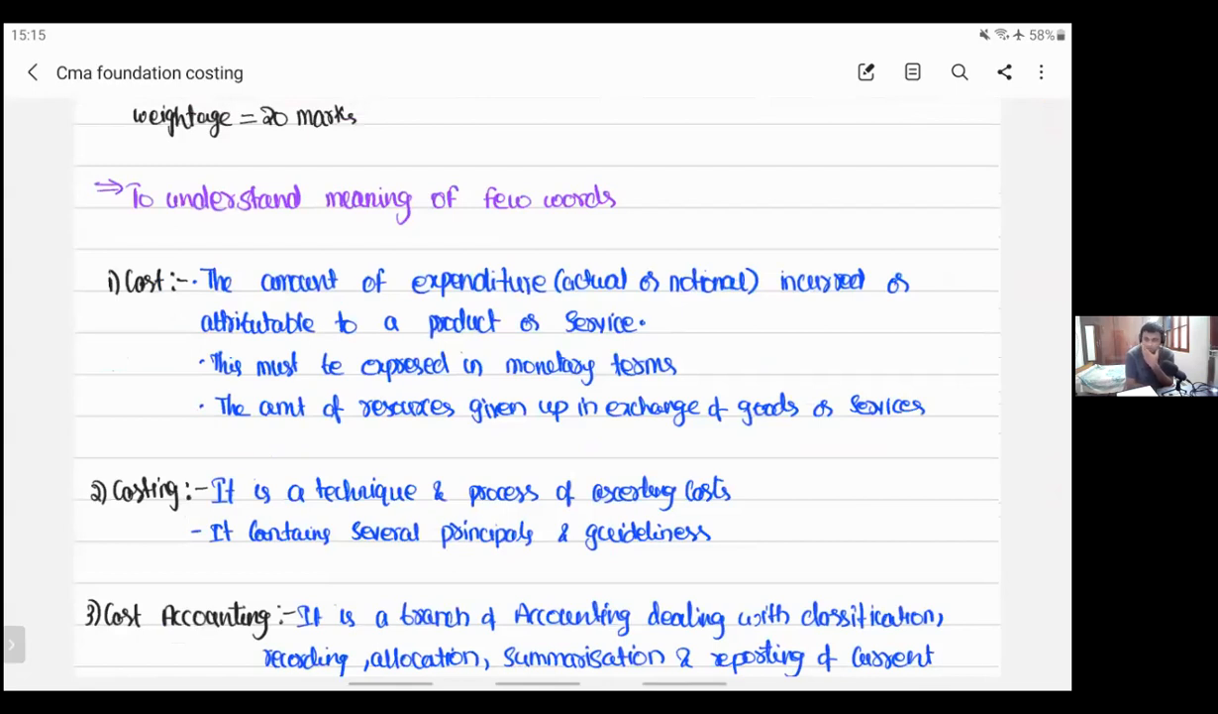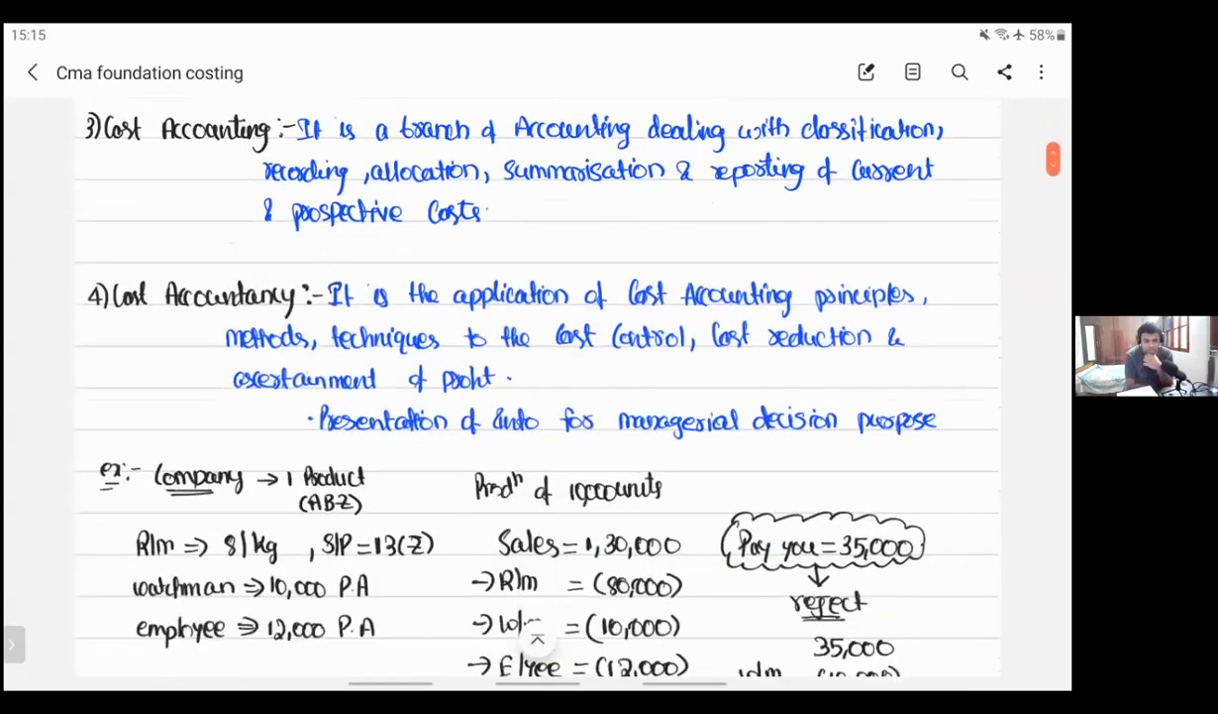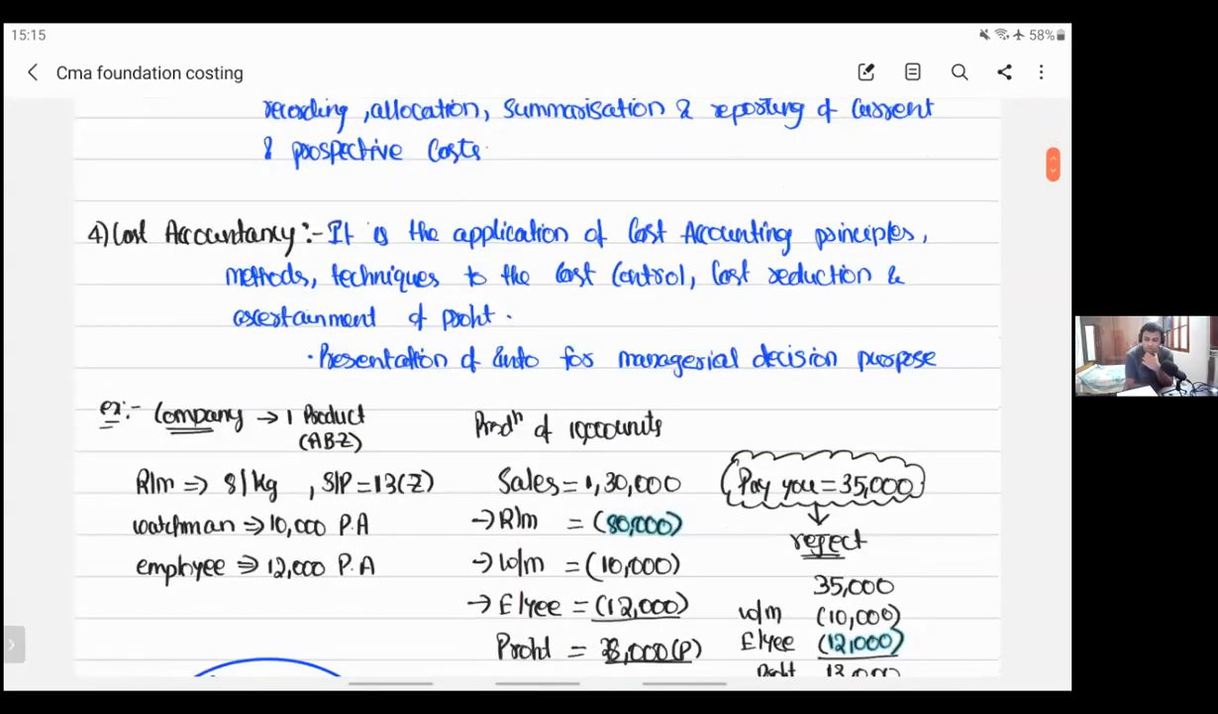We have understood a few words related to costing: cost, costing, cost accounting, cost accountancy. The amount of expenditure is called cost. The recording of cost is costing. The recording, classifying, summarizing is called cost accounting. Using cost accounting for decision making and assisting management is cost accountancy.